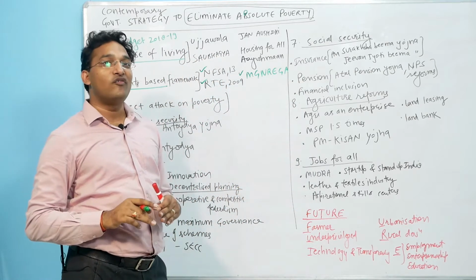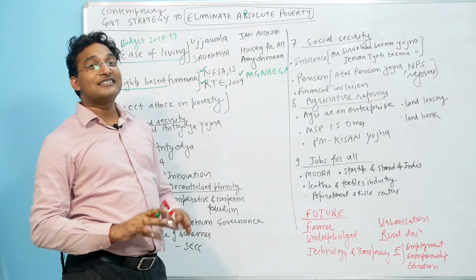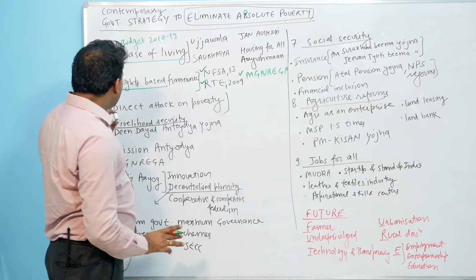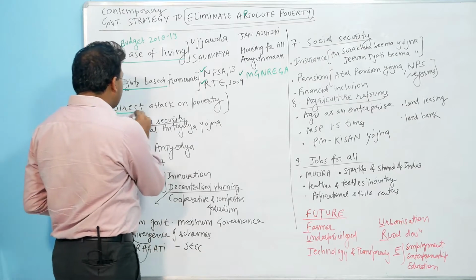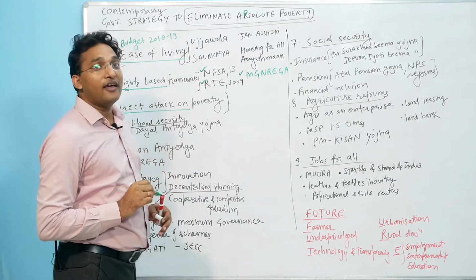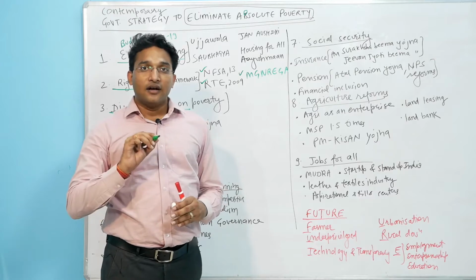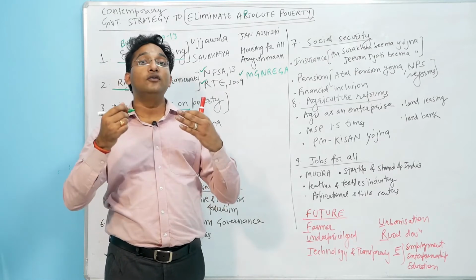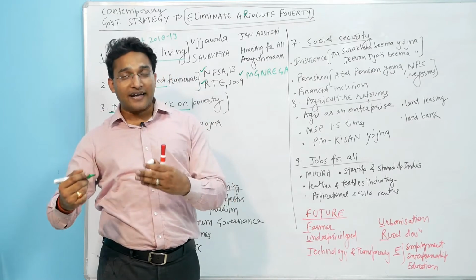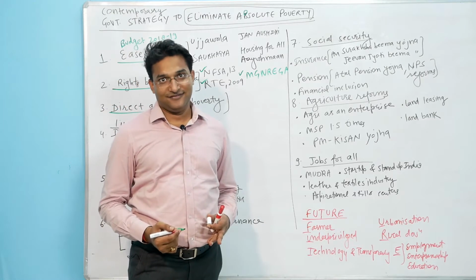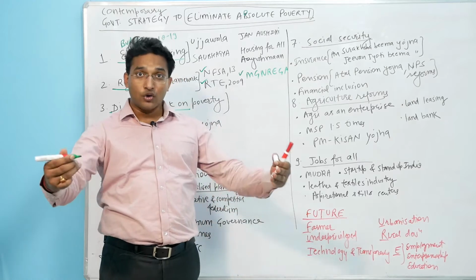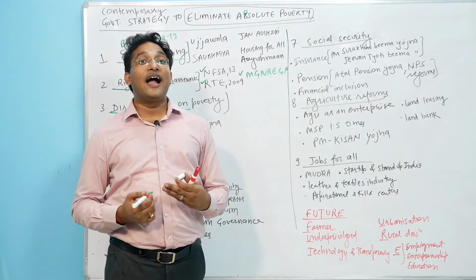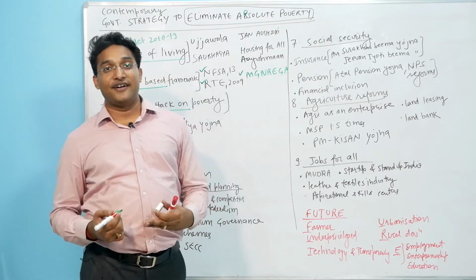So this rights-based framework ensures that no one is left behind and that they are the empowered people. We have already discussed the direct attack on poverty, where we saw that everyone should have a roof and every house should have a toilet, electricity connection and LPG connection. Every house should be connected to the road. So all these facilities will attack poverty directly.